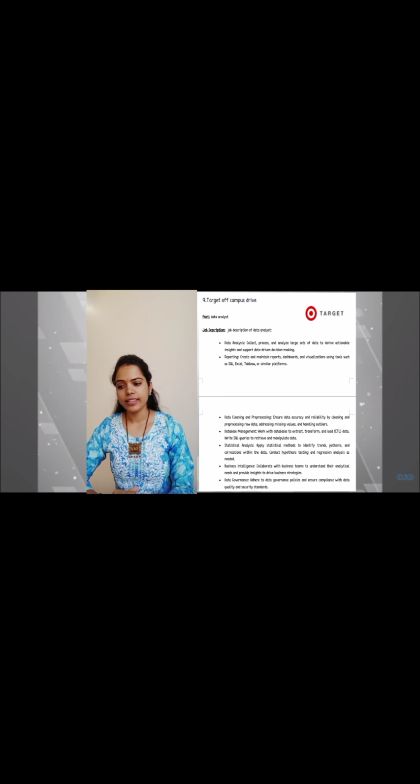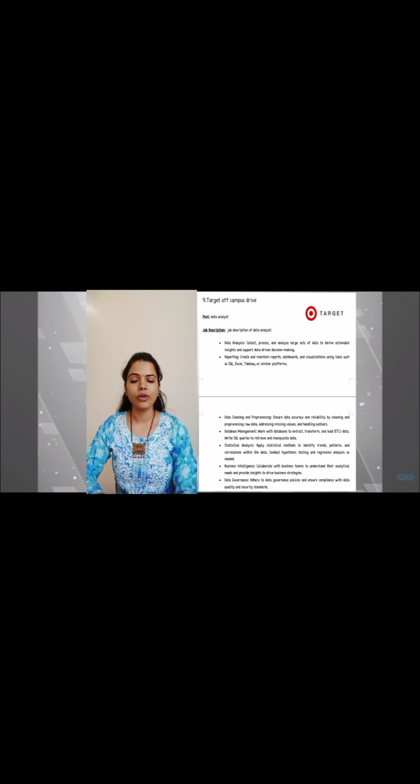Then statistical analysis. In this, apply statistical methods to identify the trends, patterns and correlations within the data. Conduct hypothesis testing and regression analysis as needed. Then business intelligence. Collaborate with the business team to understand the analytical needs and provide insights to drive the business strategies. Data governance. Adhere to the data governance policies and ensure compliance with the data quality and security standards.